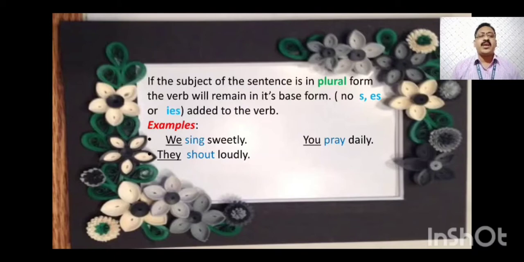You pray daily. You is also a pronoun which is plural in number, so simply pray. They shout loudly. They is also a plural pronoun, so shout. So we, you, they are all plural subjects. So don't use s, es or ies with the verb.